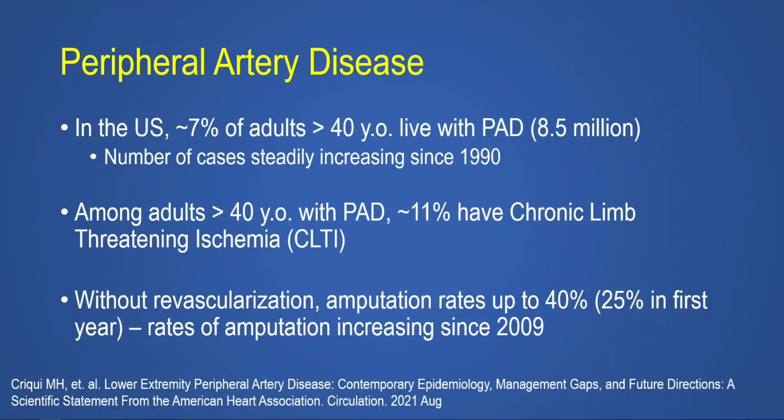We have no disclosures. Peripheral artery disease is a common entity affecting about 7% of adults over the age of 40 in the U.S., and the number of cases of PAD have been rising over the last 3 decades. Among patients with PAD, about 11% will have CLTI, defined by ischemic rest pain and tissue loss or ulceration. Without revascularization, amputation rates are high among patients with CLTI, up to 40% overall and up to 25% in the first year.